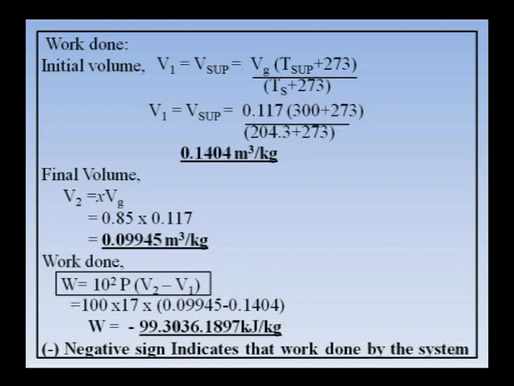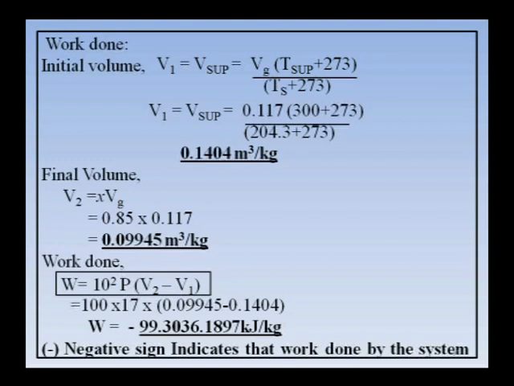Next, the work done you want. What is the work done formula for a constant pressure process? W is equal to 10 square P (V2 minus V1). So, first you should find V1, next V2, substitute, and you will get the work done. What is V1? Initially it is superheated, so V1 is nothing but V superheated, which is Vg times (T superheated plus 273) divided by (T sat plus 273). Substituting the values, V1 is 0.1404 meter cube per kg.